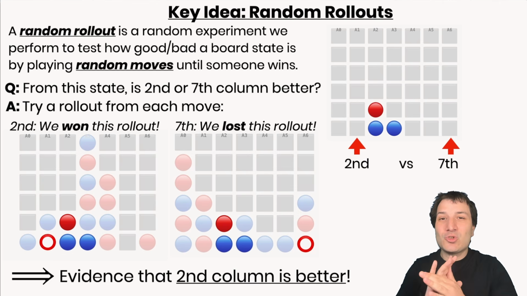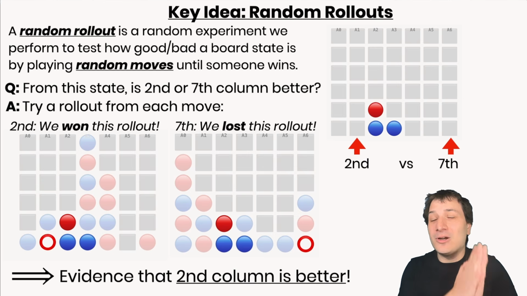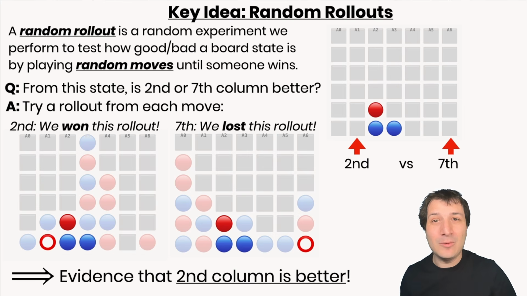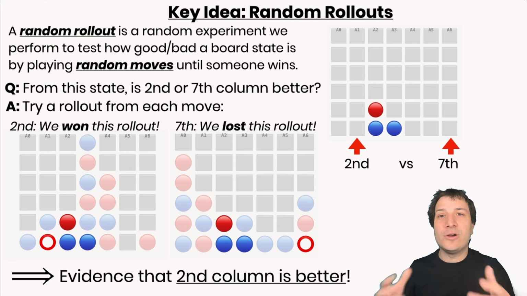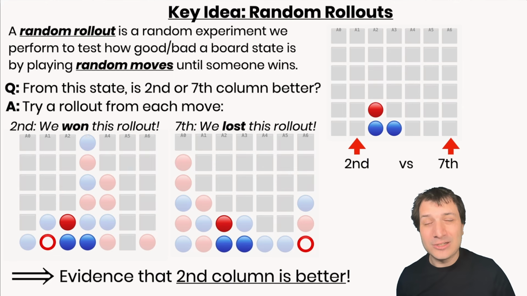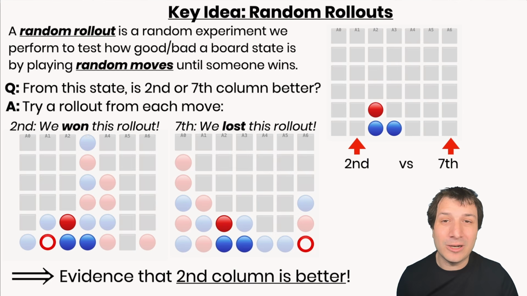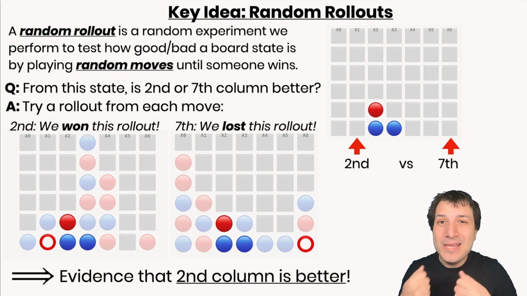Now, of course, this is extremely weak evidence. We've only done 1 random rollout from each, and the random rollouts aren't perfect, and they're also random, so having one single sample where column 2 was better and one single sample where column 7 was worse doesn't actually tell you which is better, but it is evidence. And this is the whole point of this way of thinking: we can get really weak evidence and just amplify it by repeating the process over and over again. And eventually, when we get to neural networks, we're going to have not just purely random rollouts, but random rollouts that are guided by the neural network. And we'll see that it's even better when we get there. So this is the main idea, but we just need to amplify it by repeating the experiment many times.